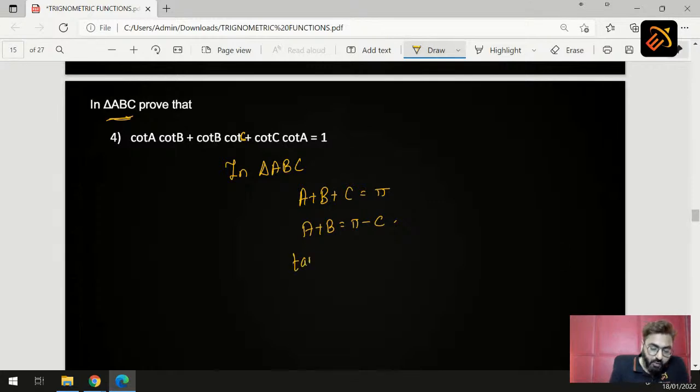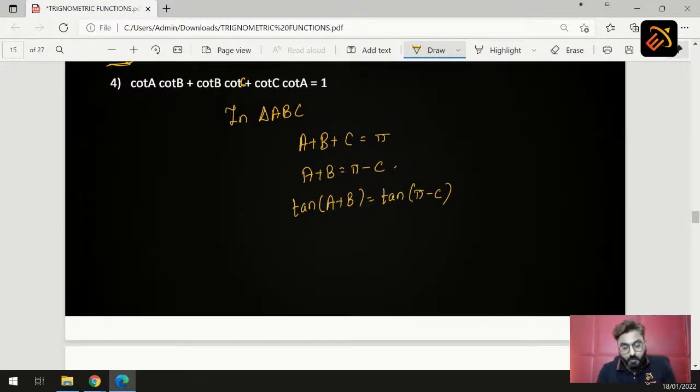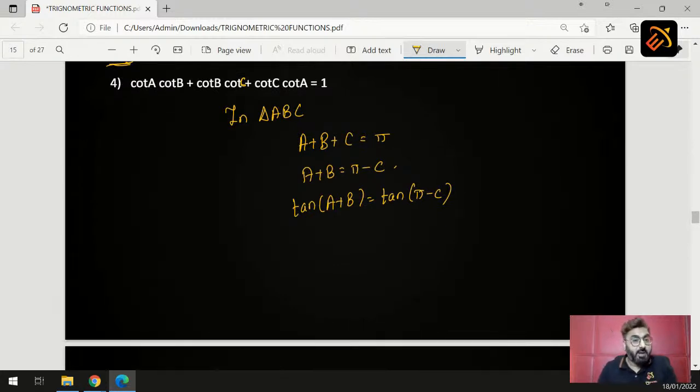So we get tan of A plus B is equal to tan of pi minus C. Now what is tan of pi minus theta? Pi, 180 minus theta. Which quadrant? Second quadrant. In the second quadrant tan is negative. So tan of pi minus C is minus tan C.